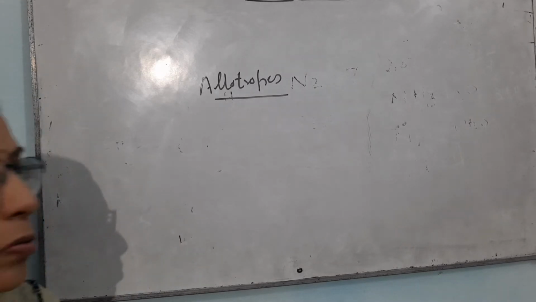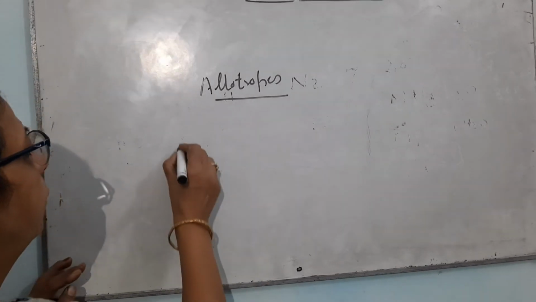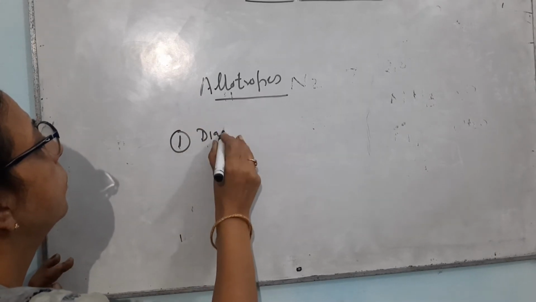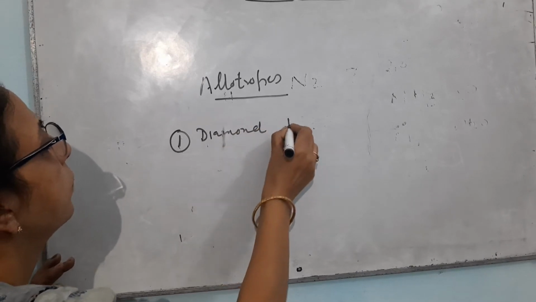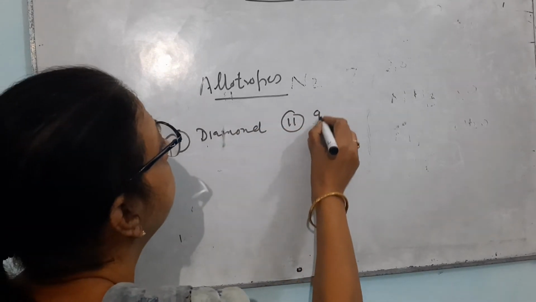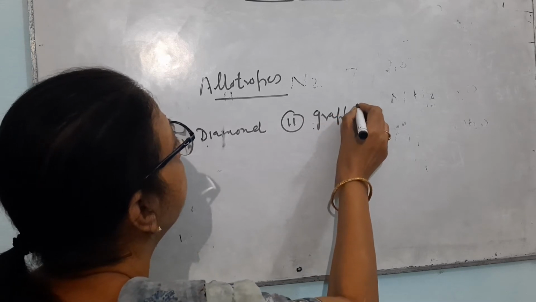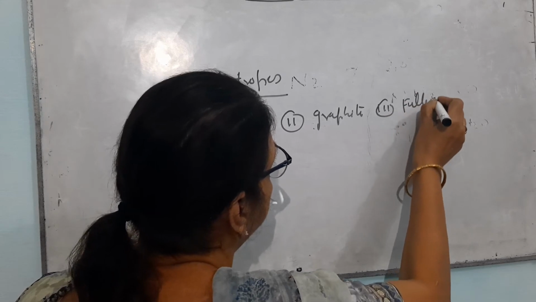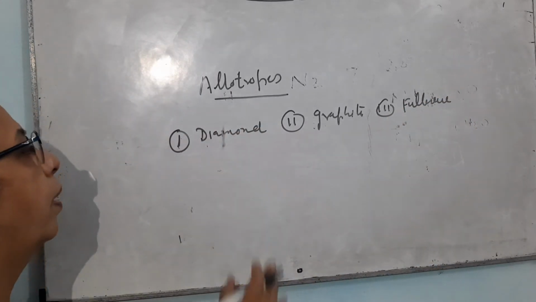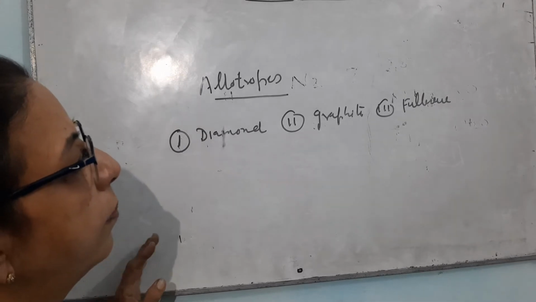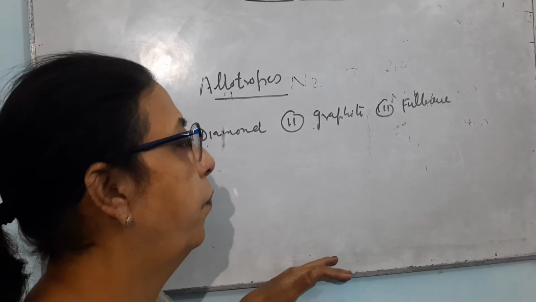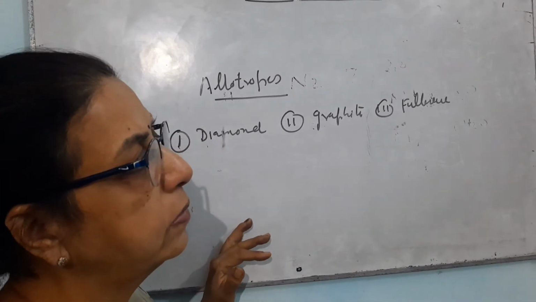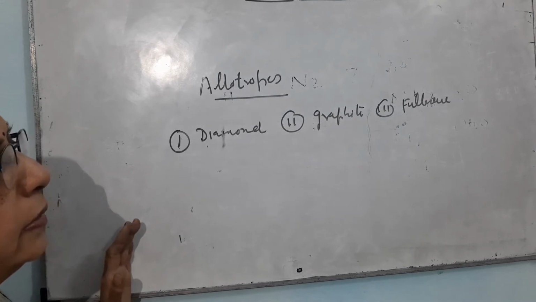There are 3 allotropes which are very common. One is diamond, the second is graphite, the third one is fullerene. There are more allotropic forms of carbon also, but those are not included in your syllabus, so I will not discuss them. I will discuss 3 forms.